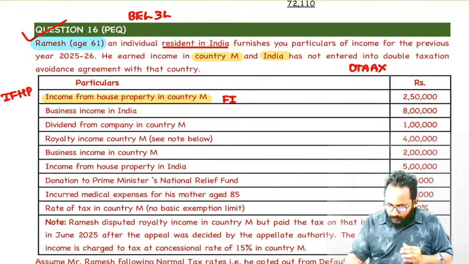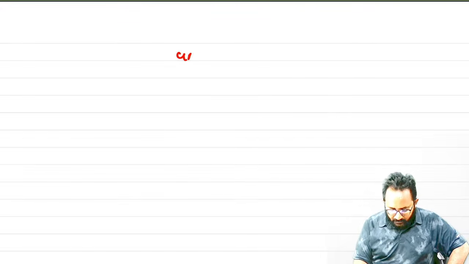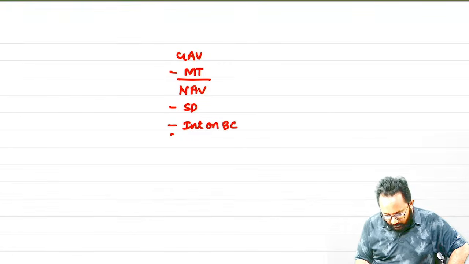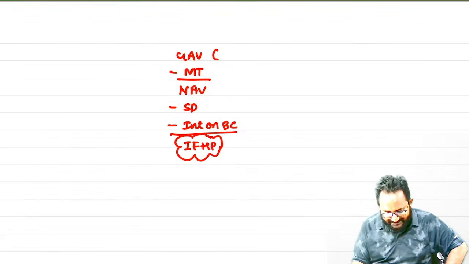If you observe income from house property, how are we going to compute it? GAV minus municipal tax gives NAV, minus standard deduction, minus interest on borrowed capital. Finally you get income from house property.